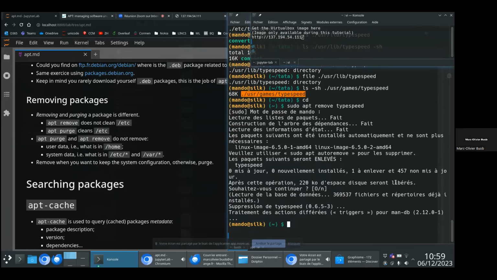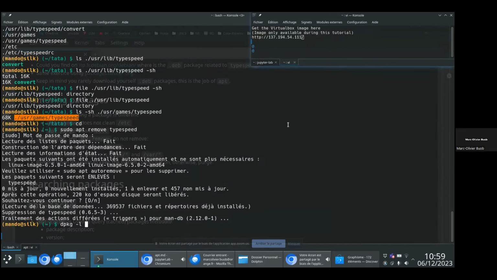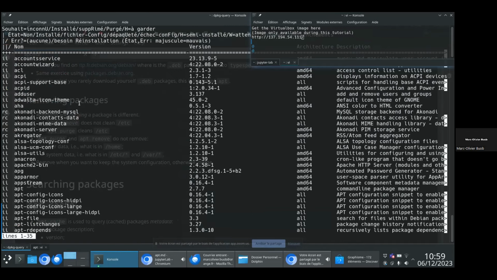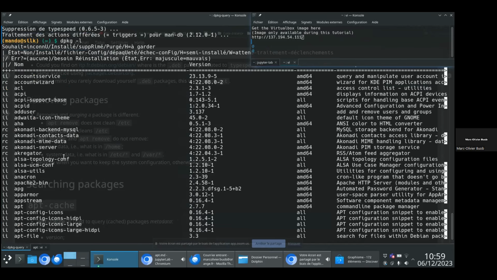As you remember, dpkg allows to query the Debian package database. And so I can list the entire list of packages that are installed on my system. So let's look how it looks. If I run this, I have many lines that list all the packages that are installed or partially installed on my system. Let me clarify.